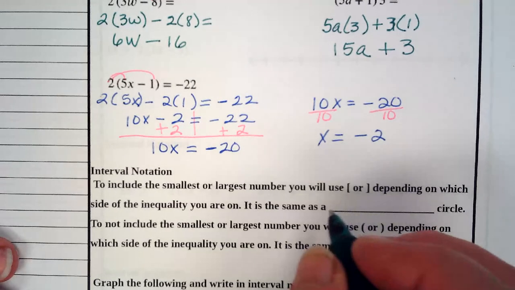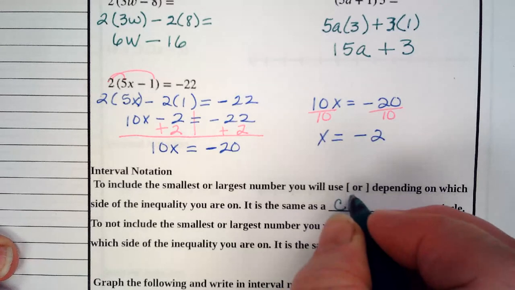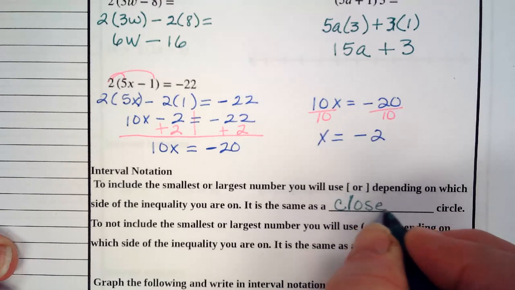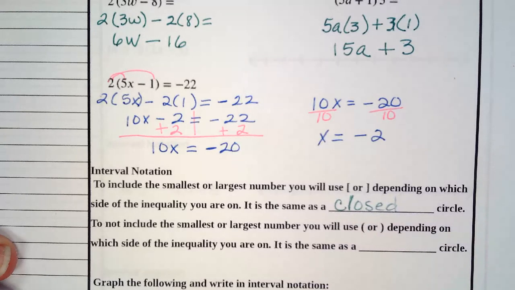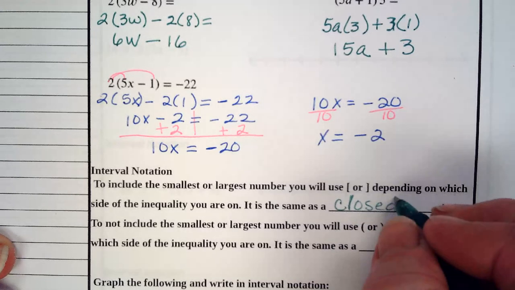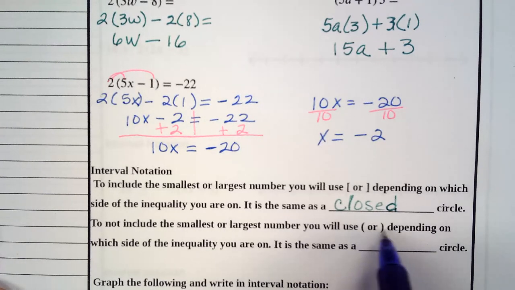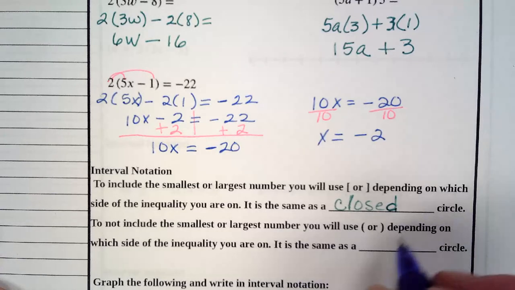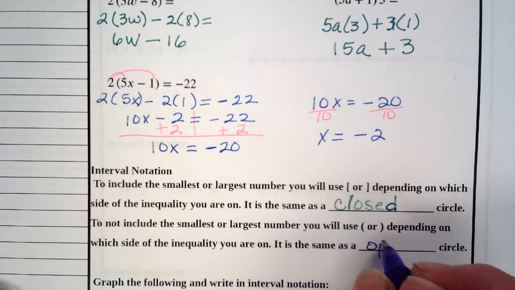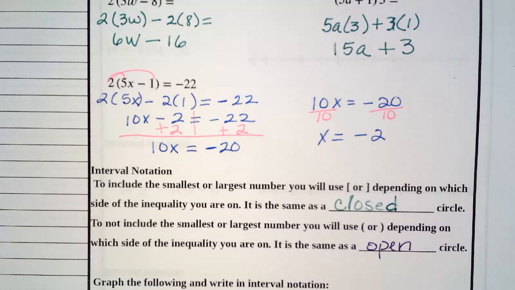It is the same as a closed circle. Okay, so if you're using the brackets, it's a closed circle. If you do not want to include the beginning and ending numbers, you use the parentheses, depending on which side of the inequality you are on. It is the same as an open circle. So let's apply this newfound knowledge.